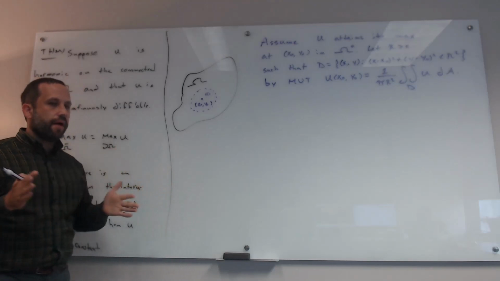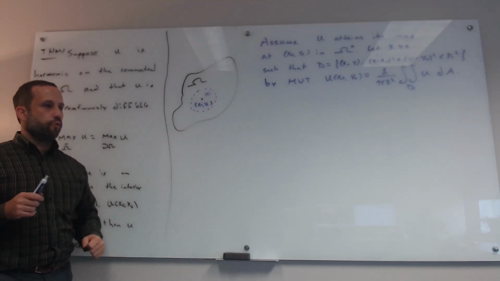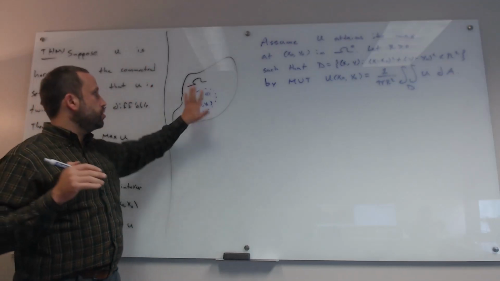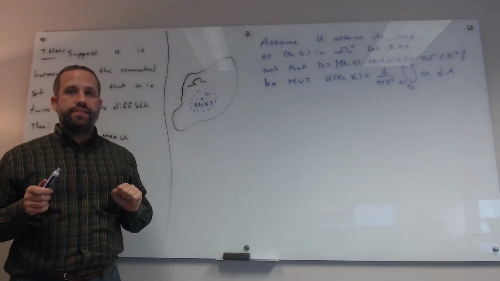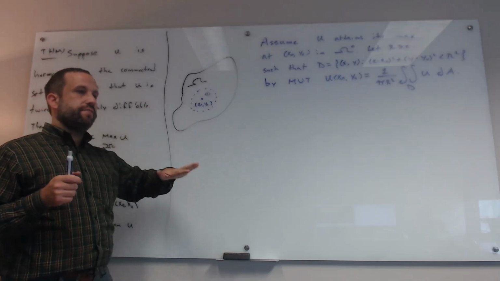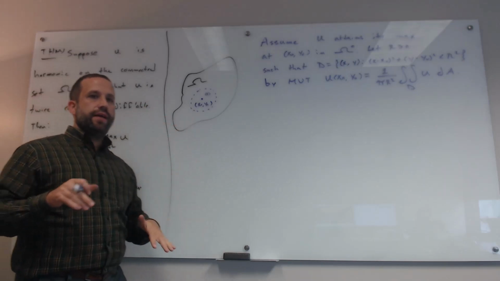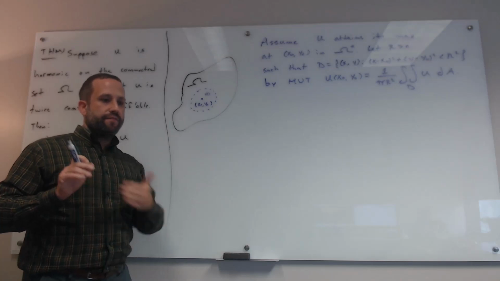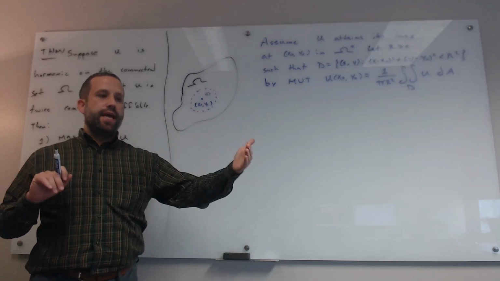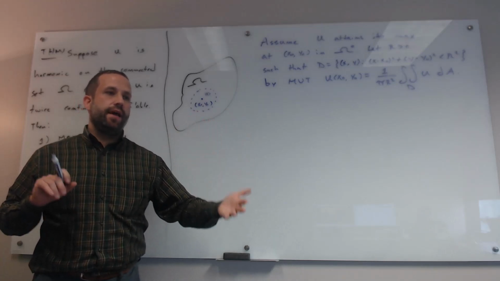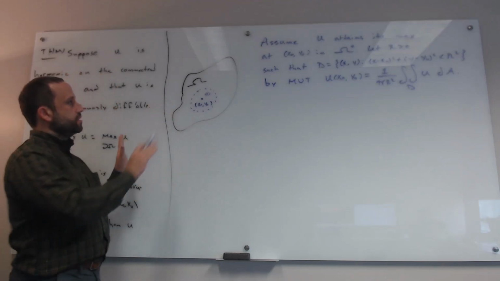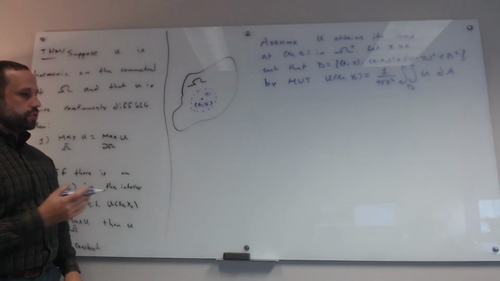If I have 10 numbers and I know all of them are at most 17, and I know 2 of them are less than 17, then their average has to be less than 17. That's essentially what we're going to say here, but a continuous version of that.